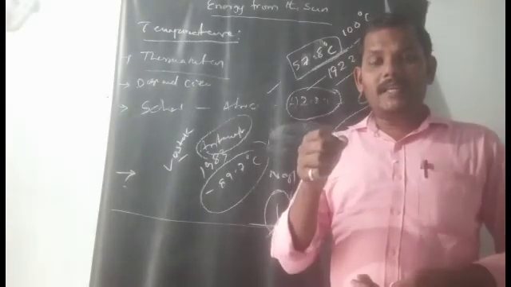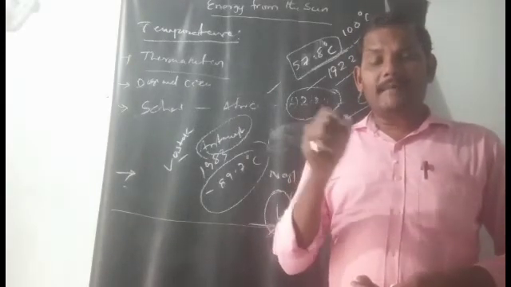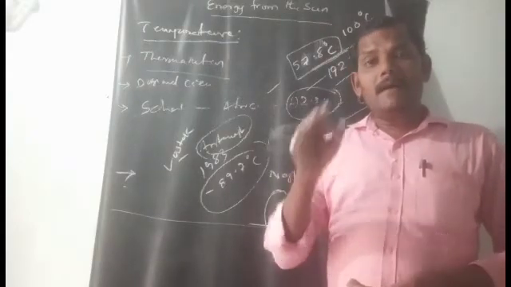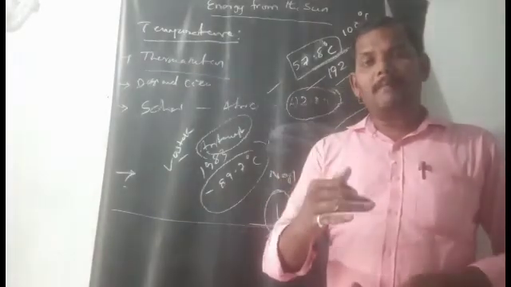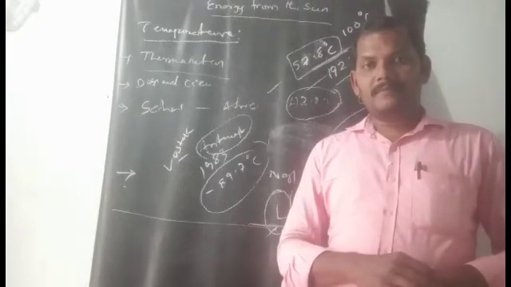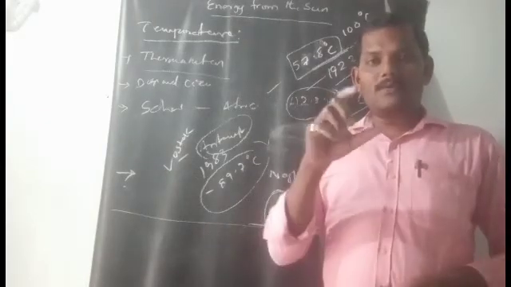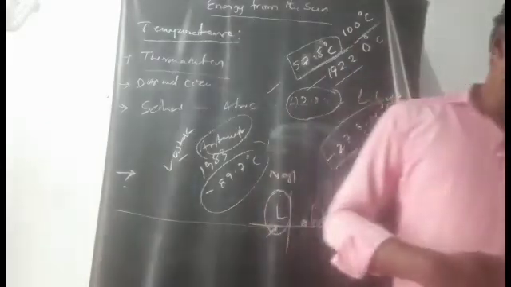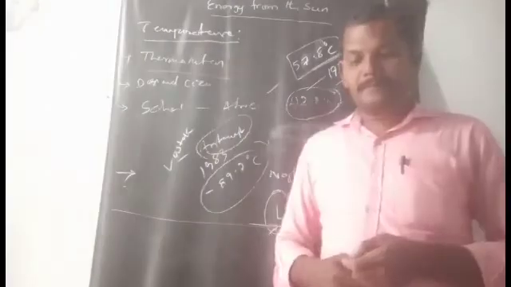Which thermometer is used to measure the day temperature? Six's maximum and minimum thermometer. This is one type of thermometer.